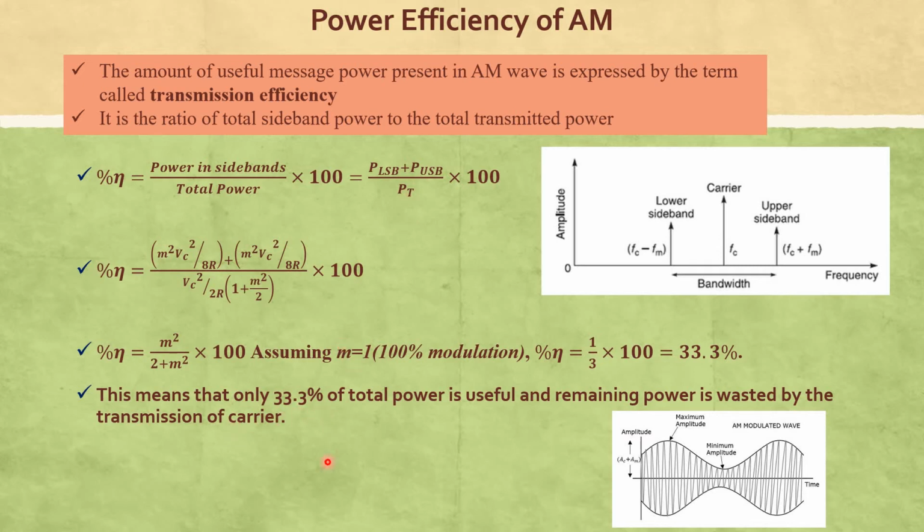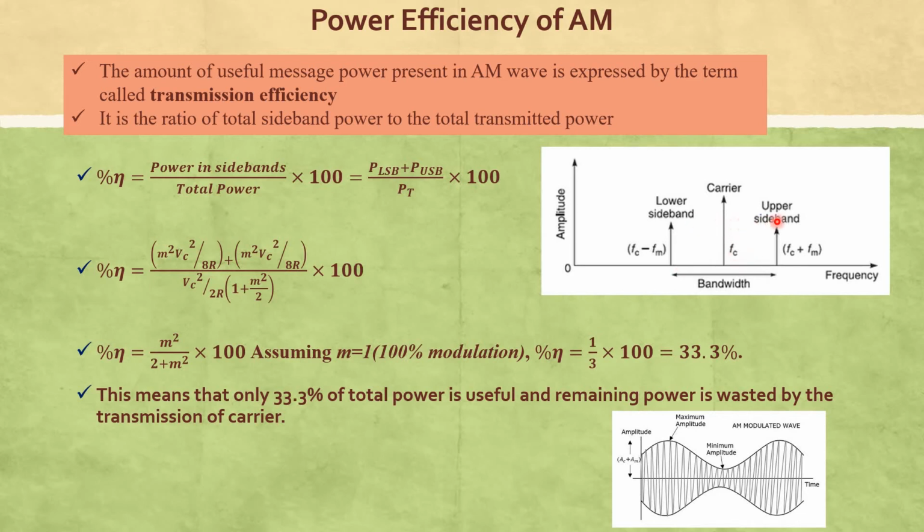At this point, we have to think about why we can't remove the carrier. What is the consequence of removing the carrier signal? If we want to save power, we have to remove the carrier signal. At the same time, the two sidebands, lower and upper, both have the same information.